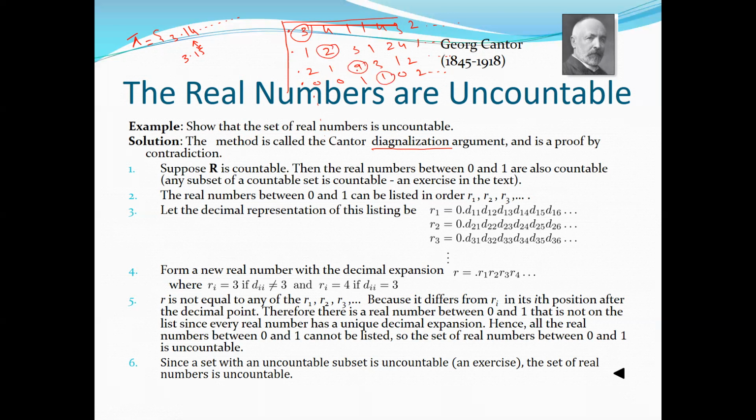So choose the diagonal number and construct a new number, for example, by adding or subtracting some number from these diagonal numbers. For example, for this 3, I am going to make it 4. For this 2, let me make it 3. So the point is there, right?